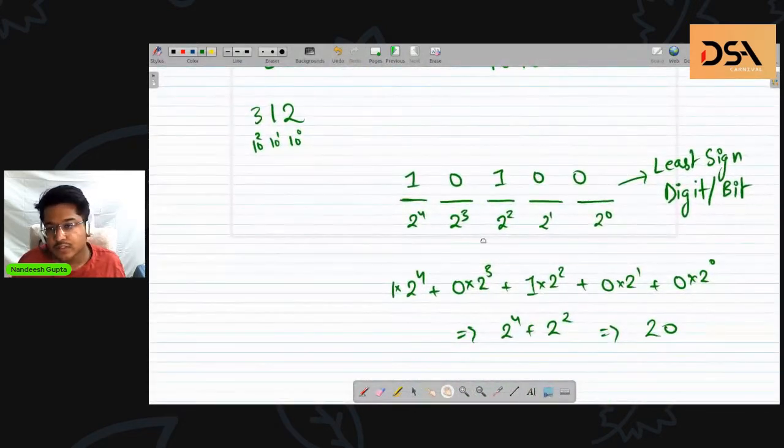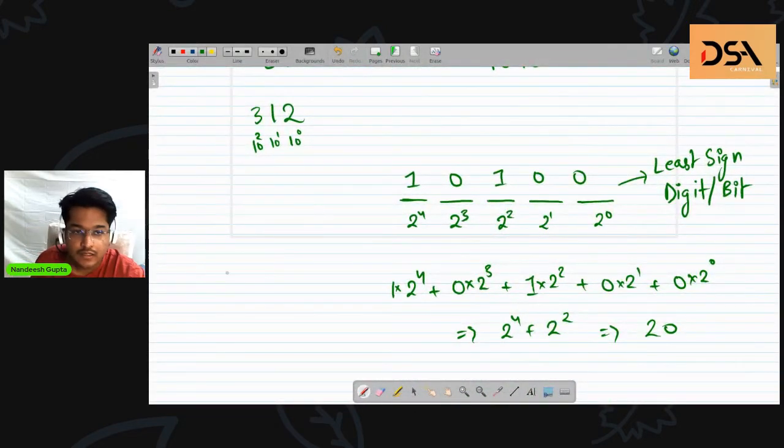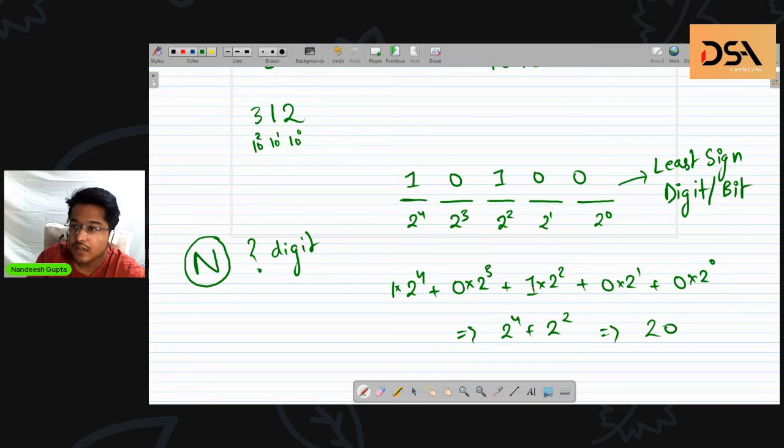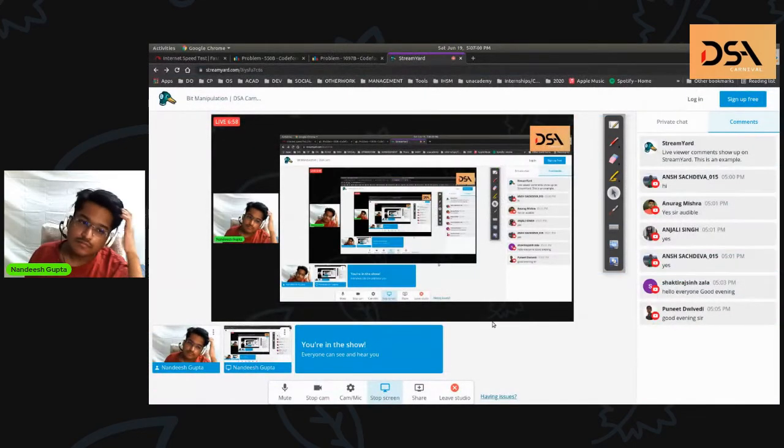Now, a few things to notice here. For any decimal number n, how many digits will we be using in its binary representation? Can anyone guess that, or tell me if they know? Say I give you any number n, how many digits would you be using in binary representation to represent that number?